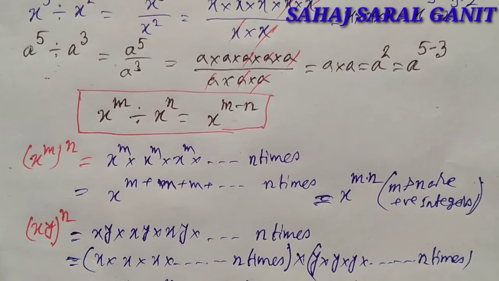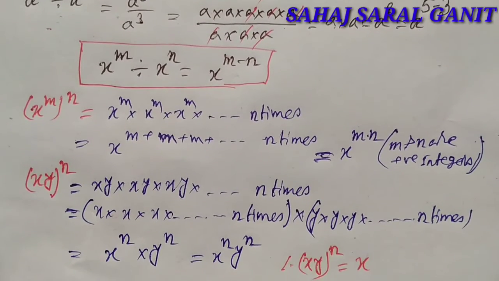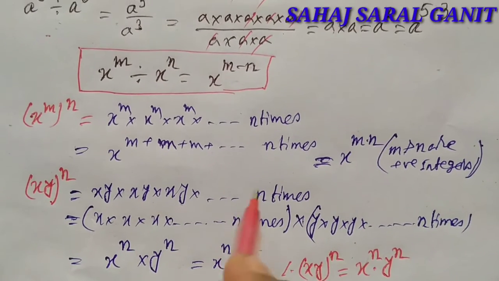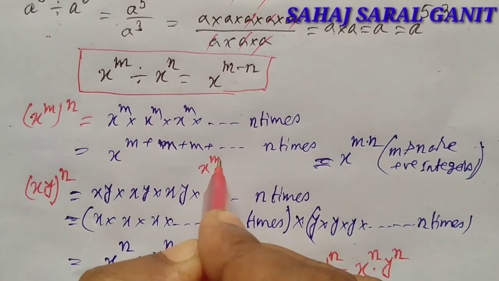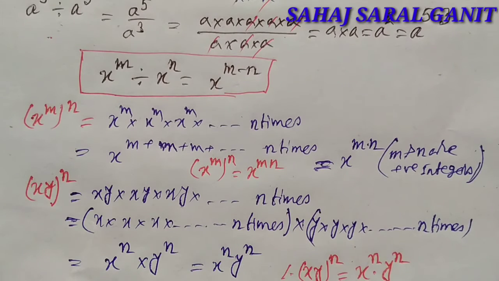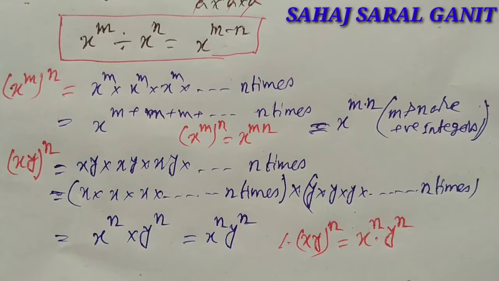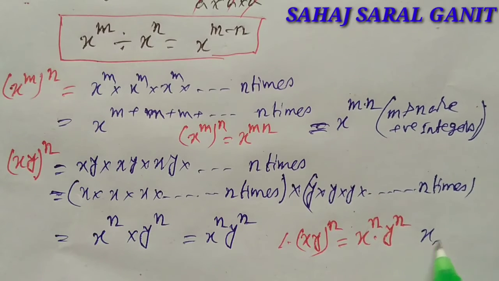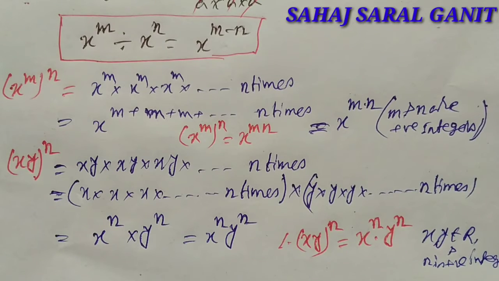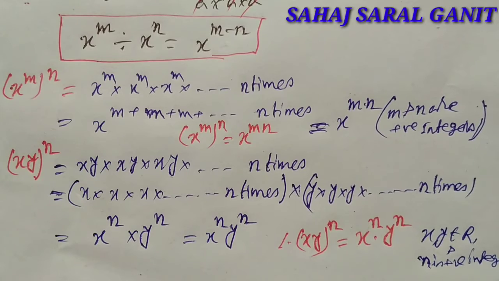Therefore, xy raised to the power n is equivalent to x to the power n y to the power n, and x to the power m whole to the power n is equal to x to the power mn. Here x and y both are real and n is a positive integer.